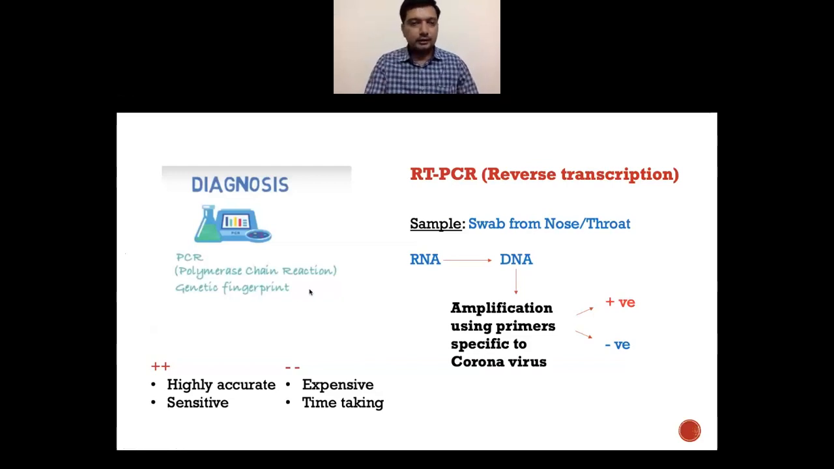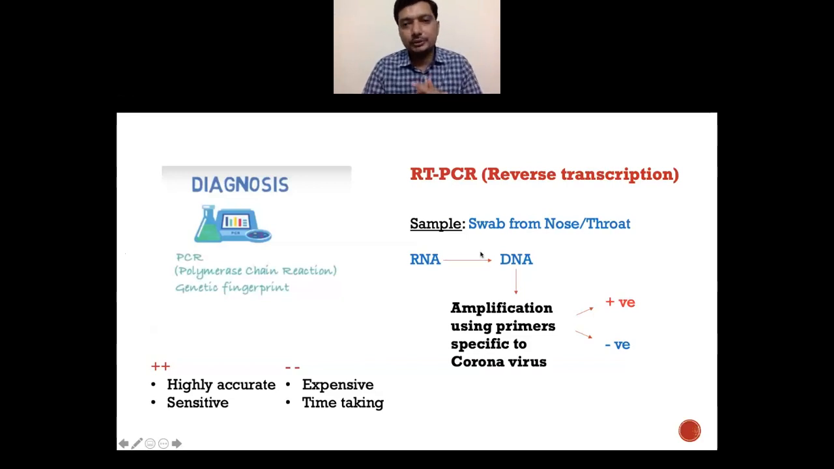Here the machine acts like a Xerox machine of DNA. If you put the DNA into it, it will make multiple copies of DNA, providing a genetic fingerprint as a pattern of information specific to the sequence of a pathogen. So what do they do? Let's have a brief look at this.